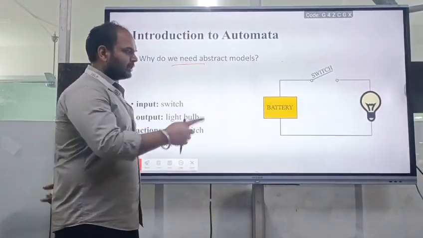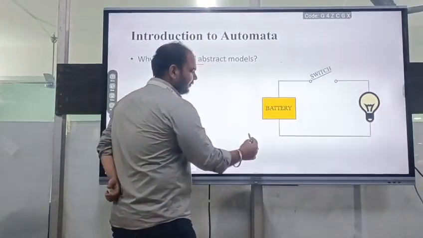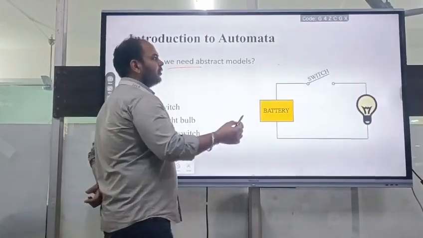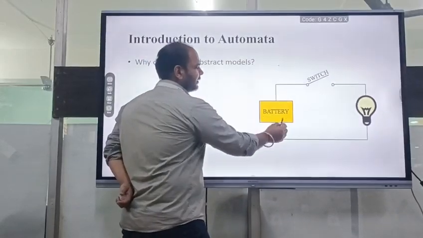Let's take an example. Suppose we have to work on glowing a bulb. So how do we glow a bulb? We can't directly start with the battery.